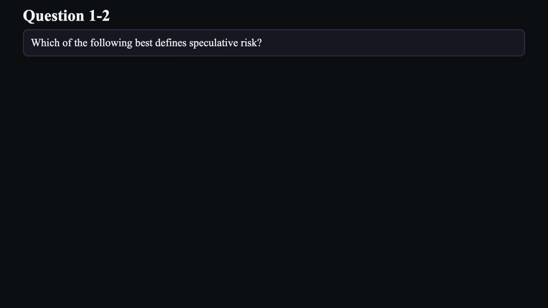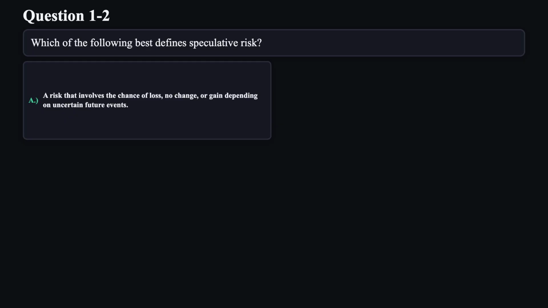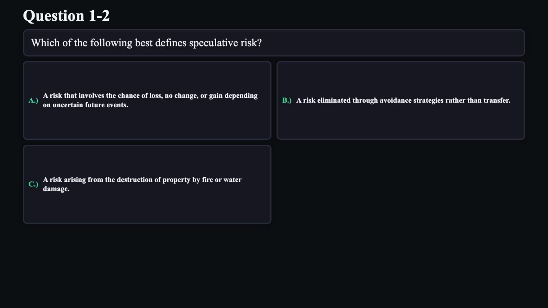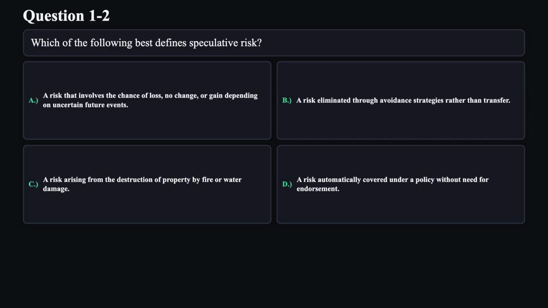Question 2. Which of the following best defines speculative risk? A, a risk that involves the chance of loss, no change, or gain depending on uncertain future events. B, a risk eliminated through avoidance strategies rather than transfer. C, a risk arising from the destruction of property by fire or water damage. D, a risk automatically covered under a policy without need for endorsement.